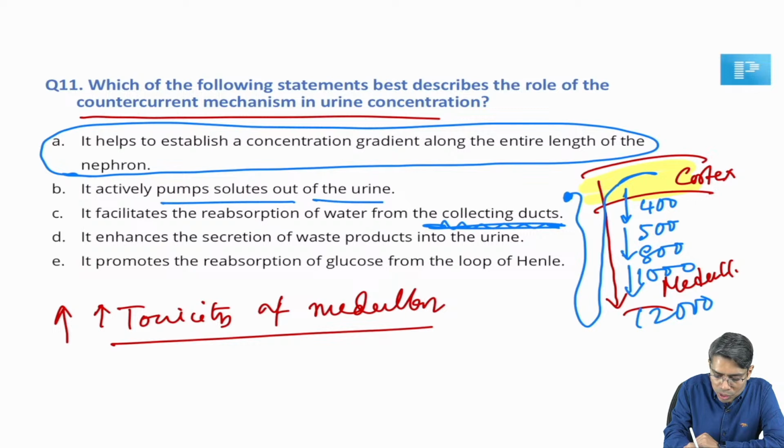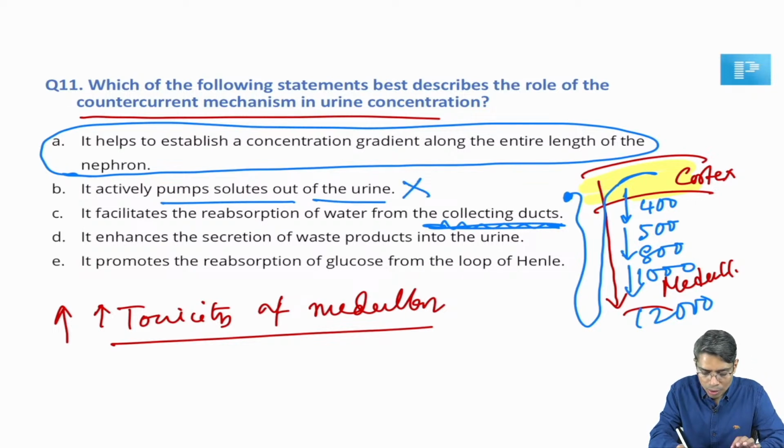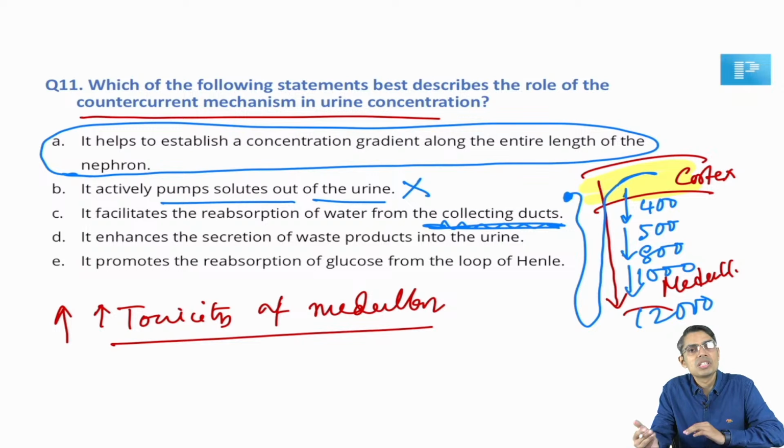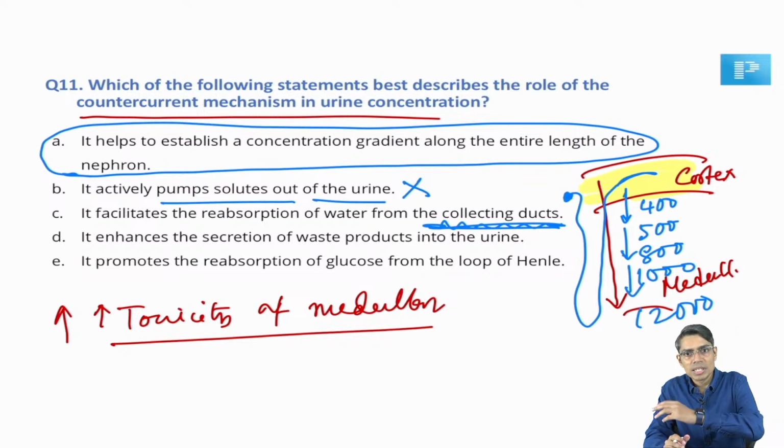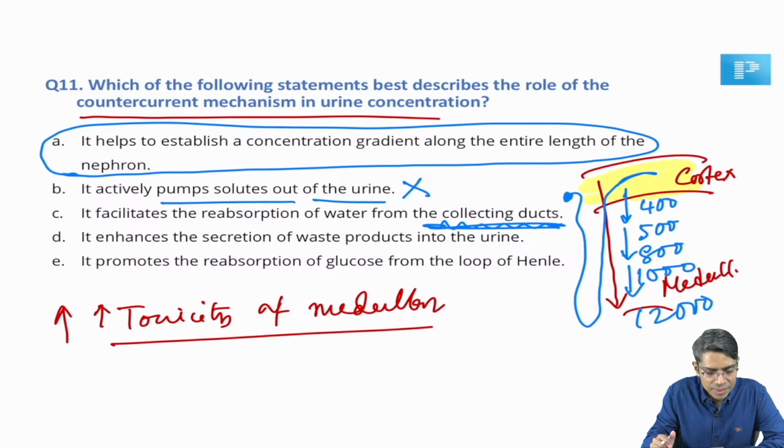Actively pump solute out of the urine, this is absolutely wrong. Active pumping of solute is not due to the countercurrent system. The countercurrent system is due to generation of the tonicity of the medulla. How is that tonicity generated? By pumping out of sodium and chloride. So because of the tonicity, is sodium and chloride pumped out? No. Because of the pumping out of the solute, the tonicity will be generated.